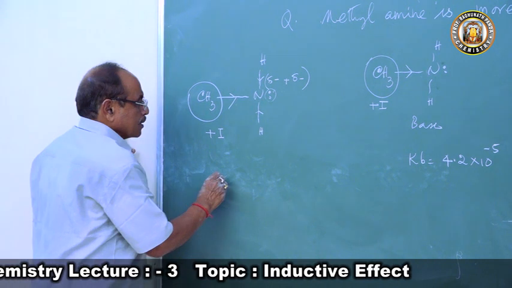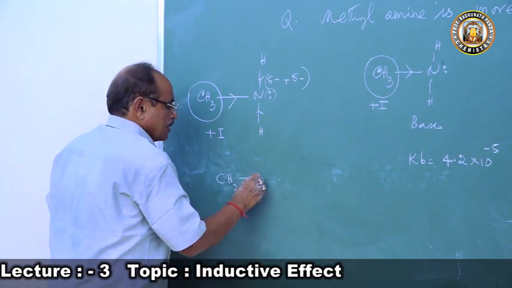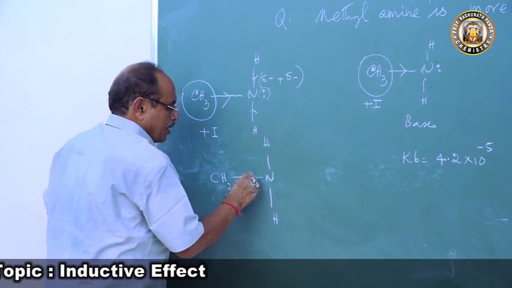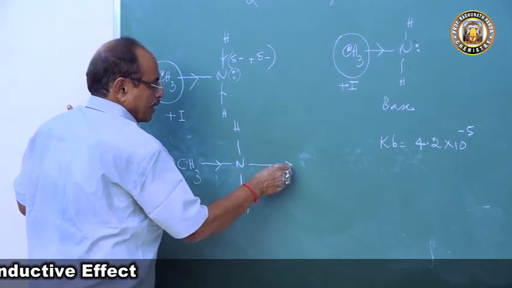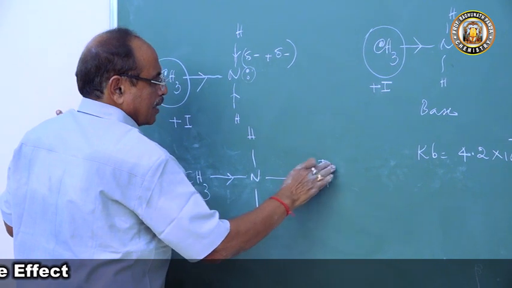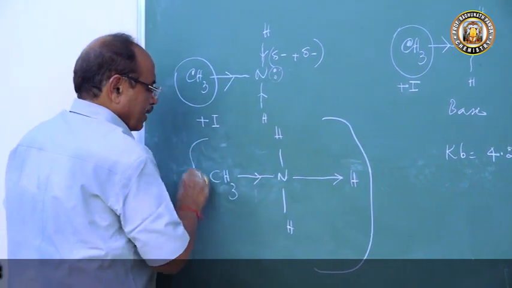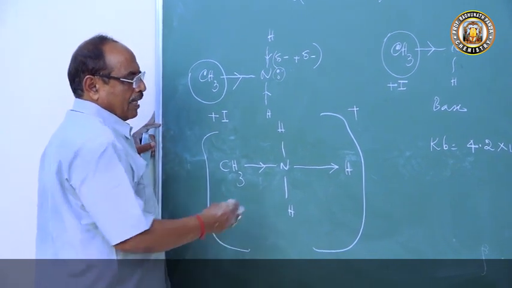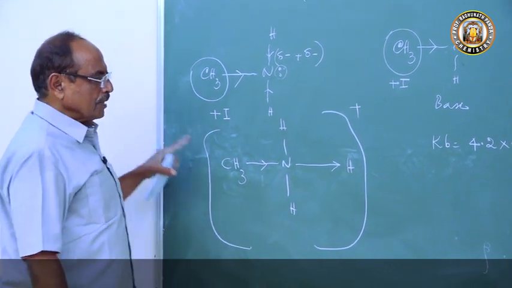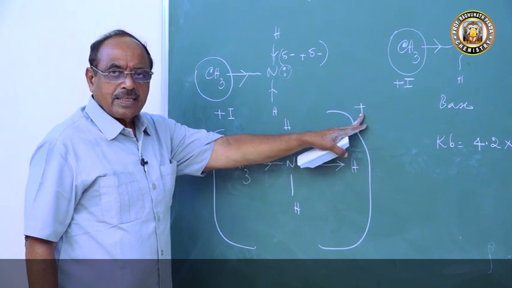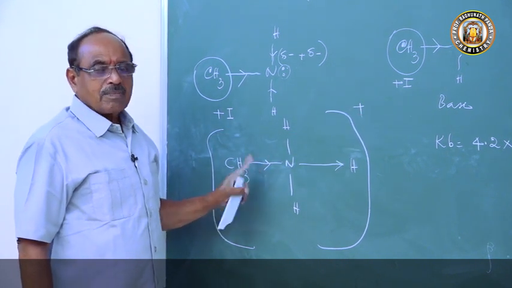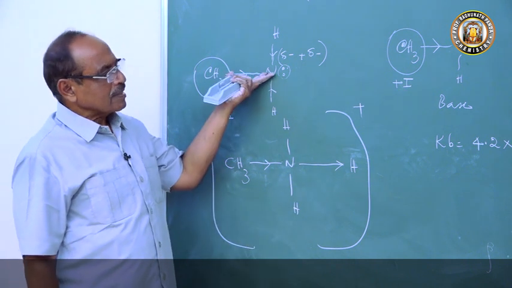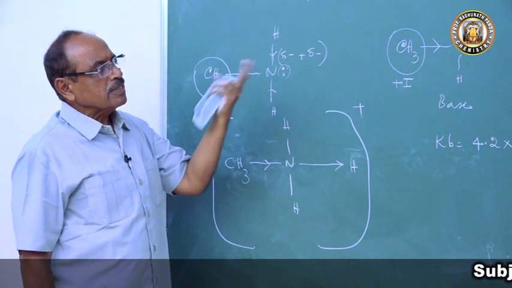So if you take this CH3NH2, this nitrogen will donate the pair of electrons to H+ like this, to form the methyl ammonium ion. This ammonium ion with the methyl group is the methyl ammonium ion, and it is formed. Now both have neutralized basic character, so this is the way you can explain.